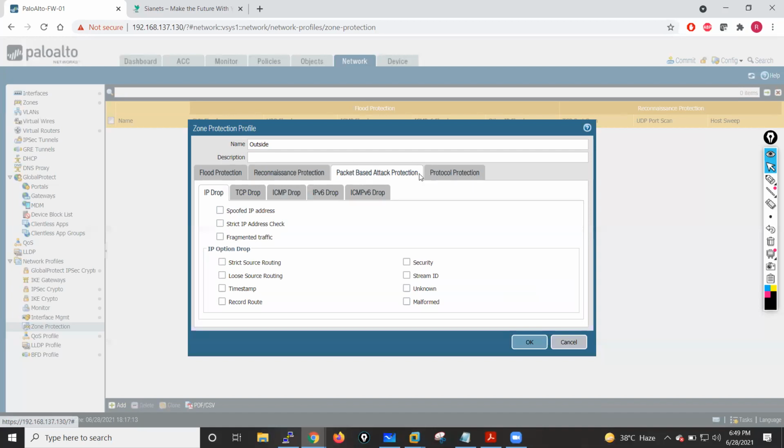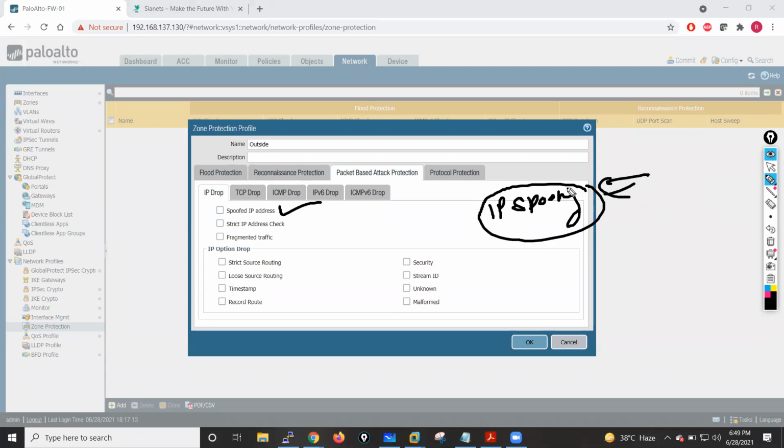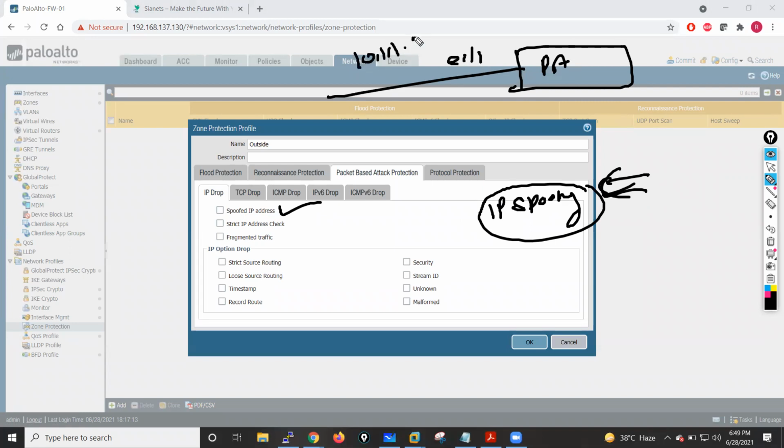Now, packet-based attack protection is also provided by the zone protection profile. In the case of IP, if we have a spoofed IP address, it will block the IP spoofing attack, and it will use the routing table to check the exact interface of the source IP address. Let's suppose we have our Palo Alto firewall here. We have this interface with IP address 10.1.1.250/24. We have one machine with IP 10.1.1.100, right?